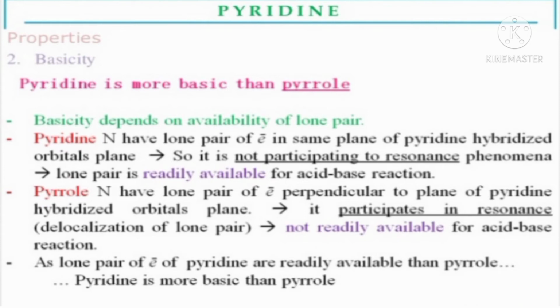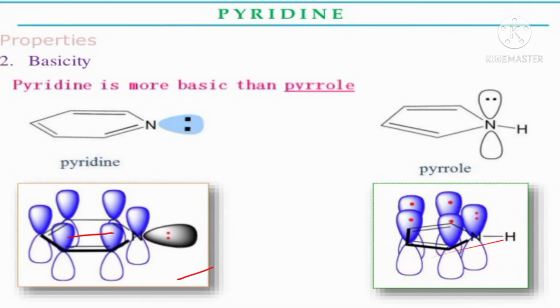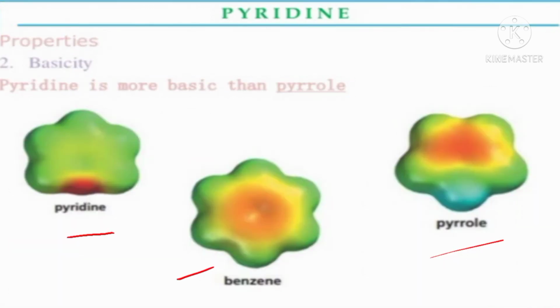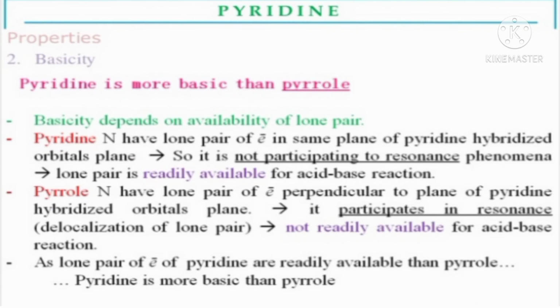Therefore, the lone pair is readily available for acid-base reaction. Here is the structure of pyridine. Here the 2 electrons do not participate in resonance, so they are available for donation and give the acid-base reaction.